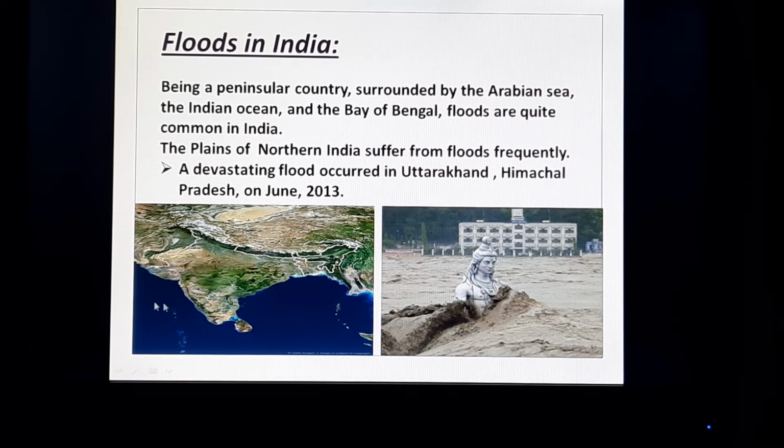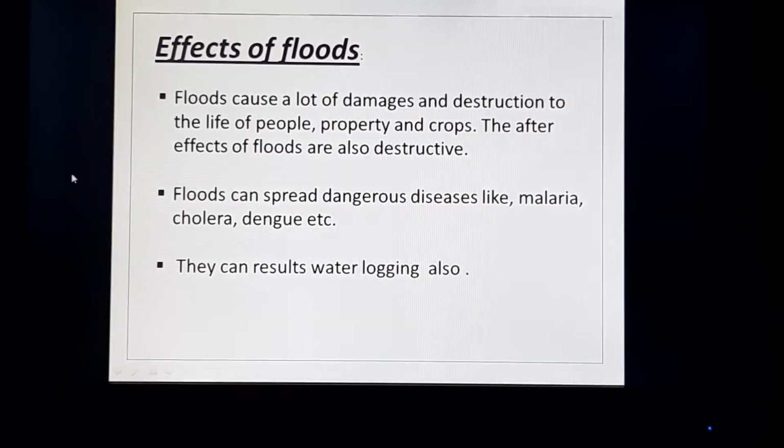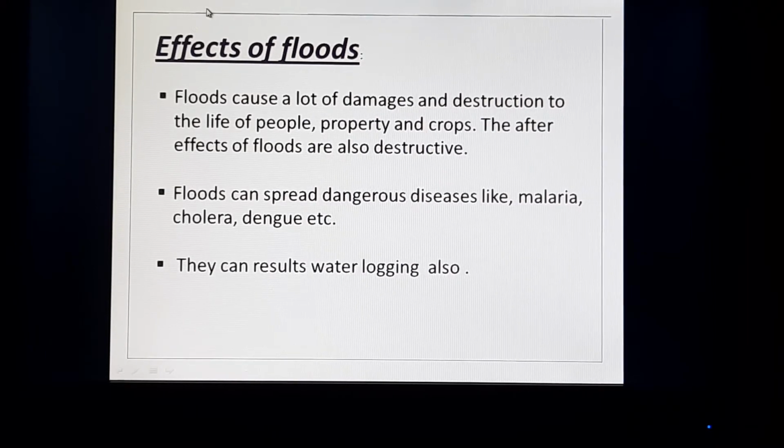As they are surrounded by water bodies and the rainfall happens frequently, the flood also happens frequently. So India experiences flood many times in a year. Now see the effects of floods. Floods cause a lot of damage and destruction to the life of people, property and crops. The after effects of floods are also destructive. So the flood can damage the life of people, the property, the crops, everything.